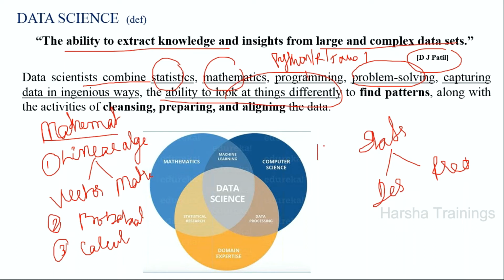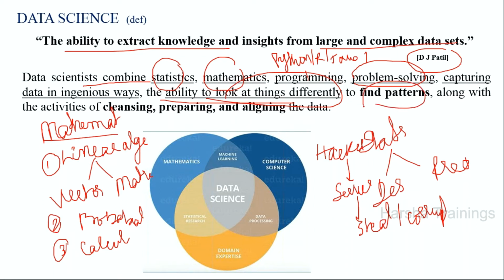What is the meaning of looking at the data in a different way? Now, who is a hacker? A hacker is a person who enters into our servers and steals the data. He may steal the data or he may corrupt the data. Like that, you should see the data in a different way, to find out patterns or relationships.